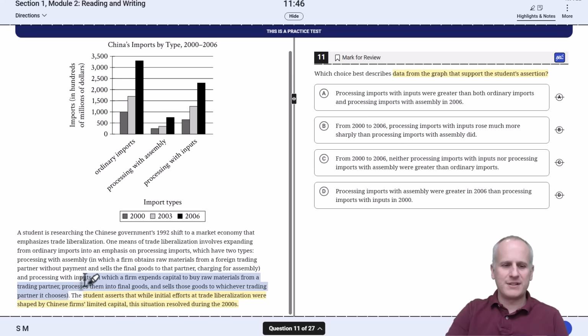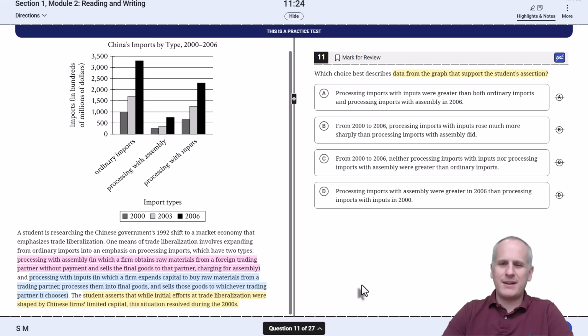So we're focusing on the processing with inputs, which is where they've got to spend capital, versus the processing with assembly, where they don't actually have to buy anything up front. So I just highlight in different colors so we can focus on this. So we need to find a difference between processing with assembly and processing with inputs.